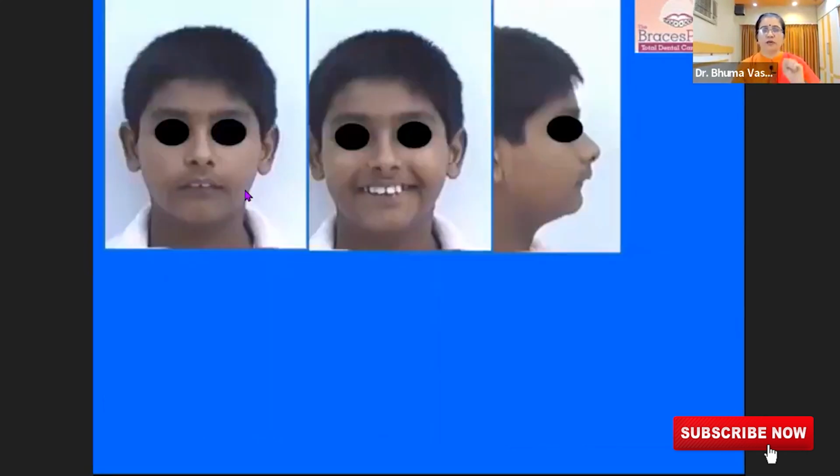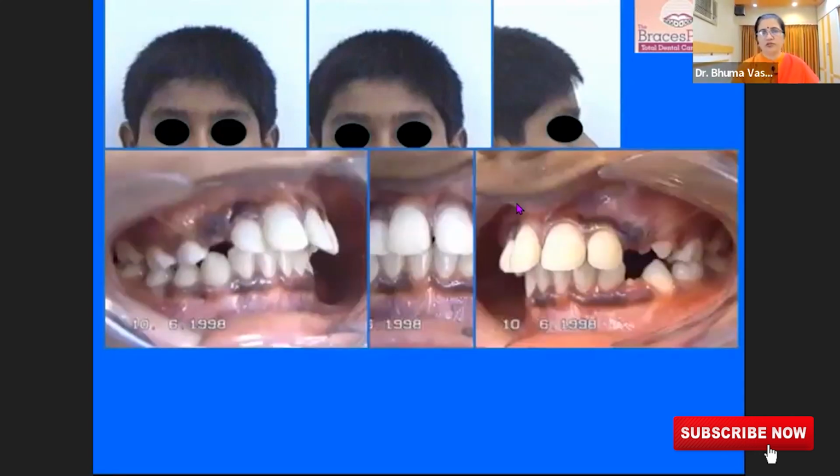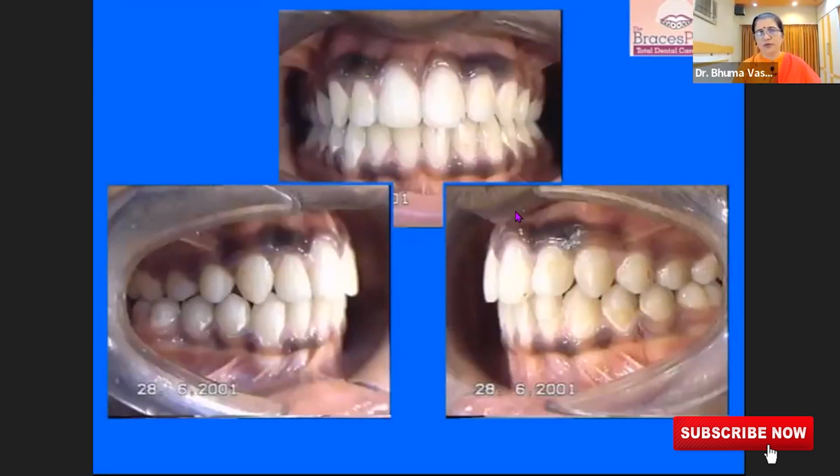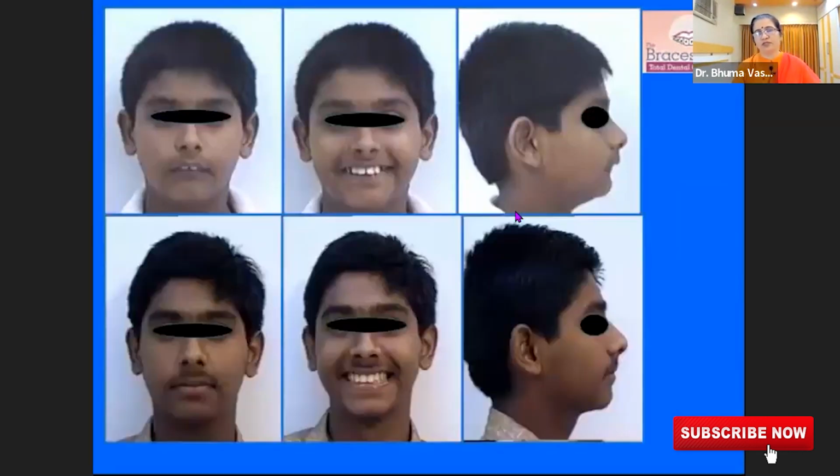Another patient has teeth which are coming out completely. If left untreated, this child would fall and have a fracture of the teeth. So this requires to be corrected. But diagnosis has to be done properly, factoring in the growth potential of the child. You can look at it very closely that the lower jaw is very underdeveloped. In this situation, we treated him early on, without any extractions of permanent teeth. You can see the transformation of the child in terms of the growth of the jaw as well as the beautiful alignment of the teeth. The teeth which were jutting out have gone inside completely.